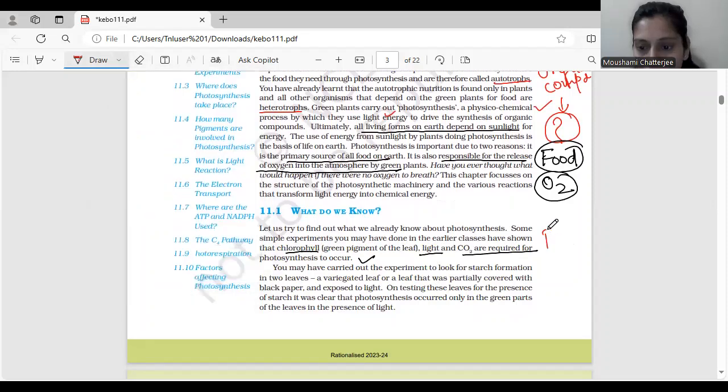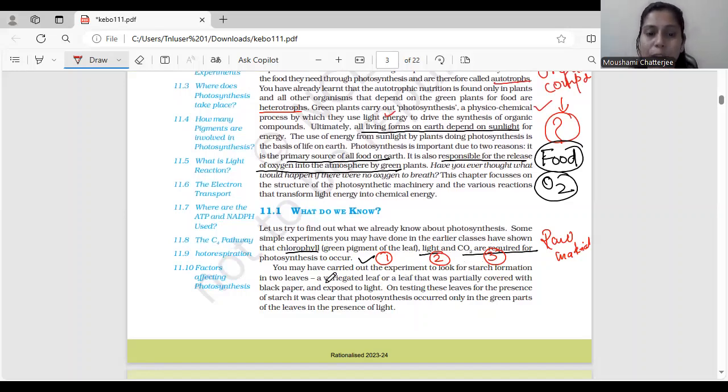So what are the raw materials required? These are the raw materials. One is chlorophyll, number one. Number two, the light. And number three, CO2, which is required for photosynthesis to occur. But the question is, हमें कैसे पता चला कि these were the things required? How did we get to know? All right. So there are a few scientists who have helped us in understanding this.